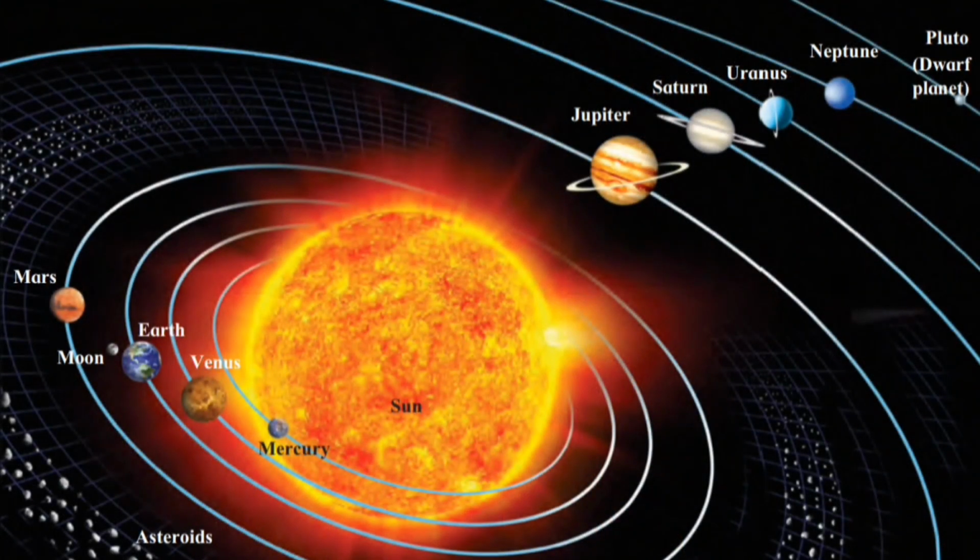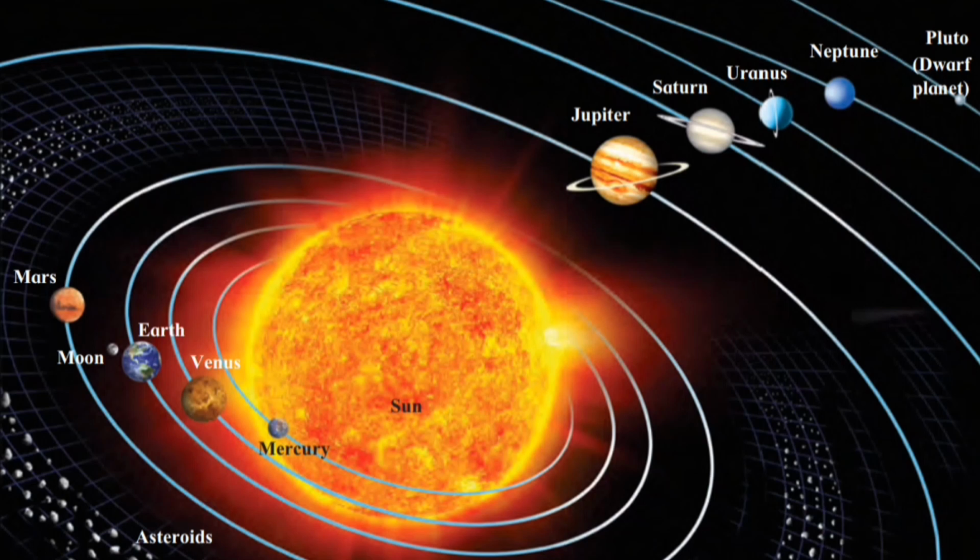Can you tell which planet is nearest to the Sun? Very good, it's Mercury. At what position is the Earth from the Sun? Very good. After Mercury and Venus, Earth is at third position from the Sun. Which planet is placed between the Earth and Mercury? It's Venus. Very good.